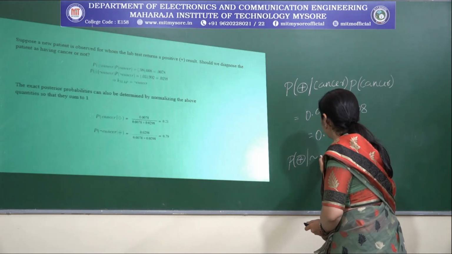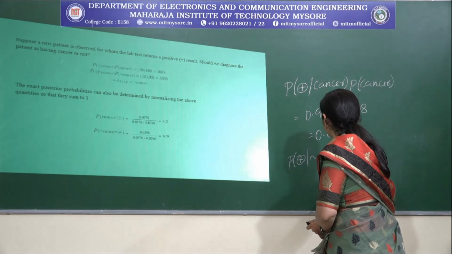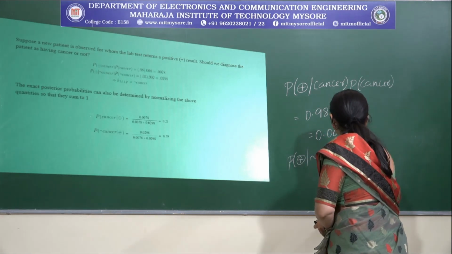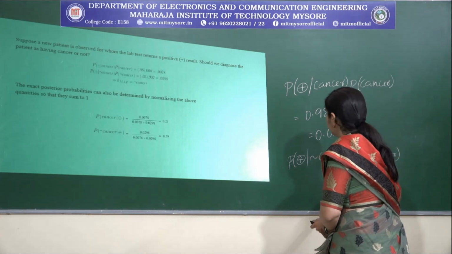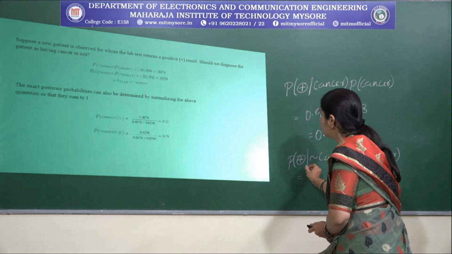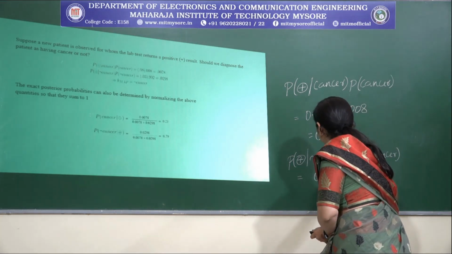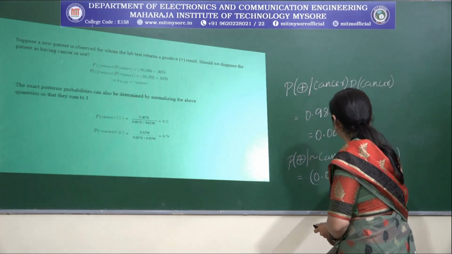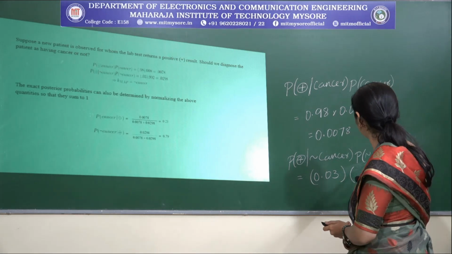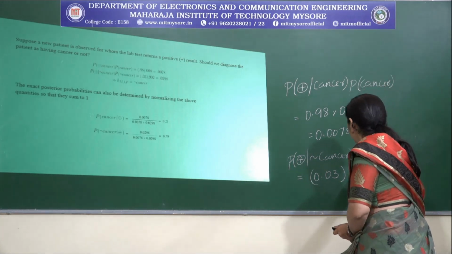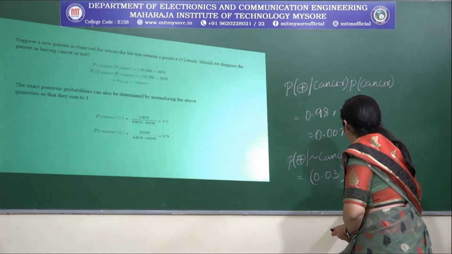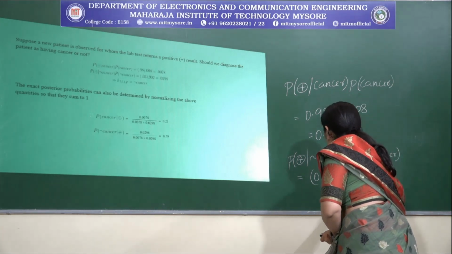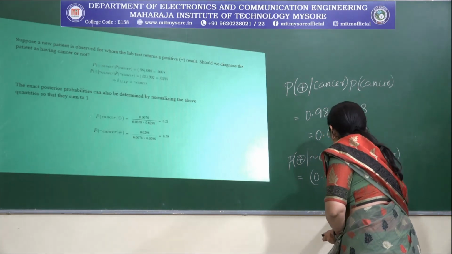What is the value of this? This value is 0.03 times the prior probability of negation of cancer, which is 0.992. If we simplify this, then we get 0.0298.